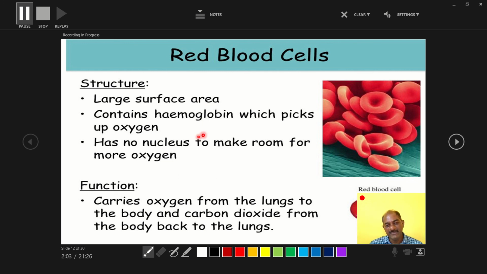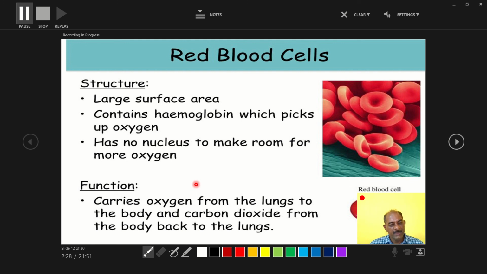The lifespan of this RBC is 100 to 120 days. After the lifespan is over, the working of RBCs is over, and the destruction of dead RBCs always occurs in the spleen. So the spleen is called the graveyard of RBCs.